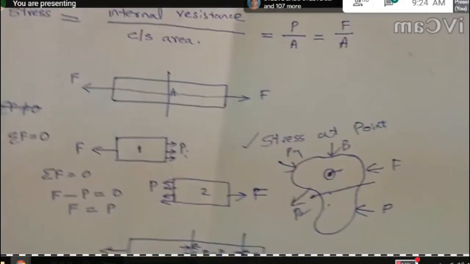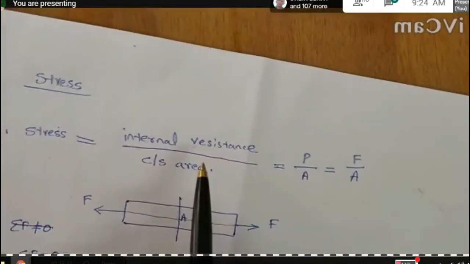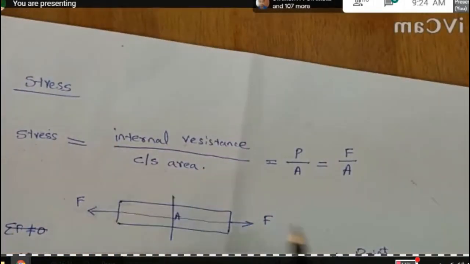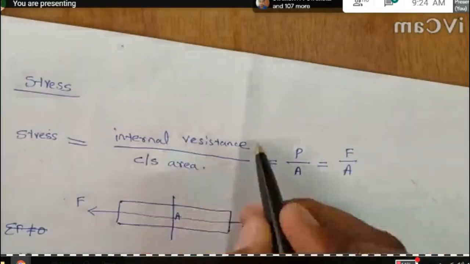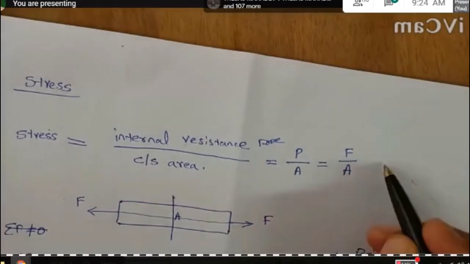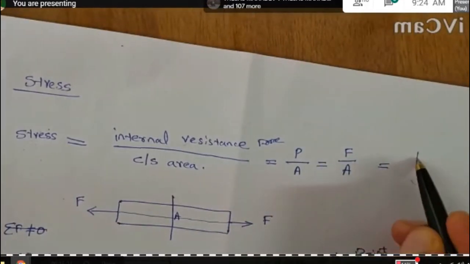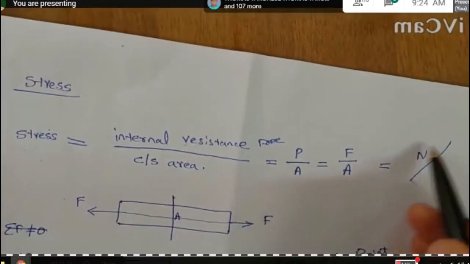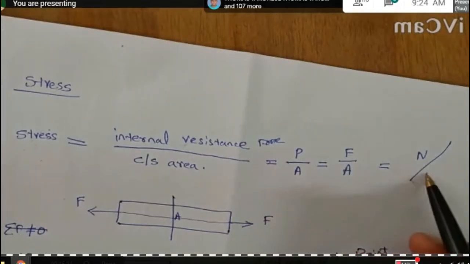And for the stress, what is the unit of stress? Internal resistance force per cross section area. What is the unit of force? The SI unit of force is Newton, and the area is meter square.